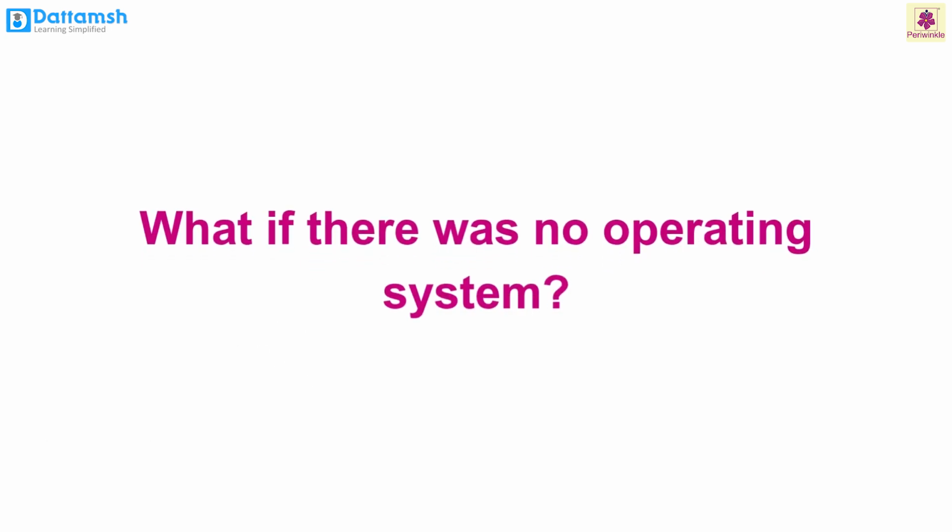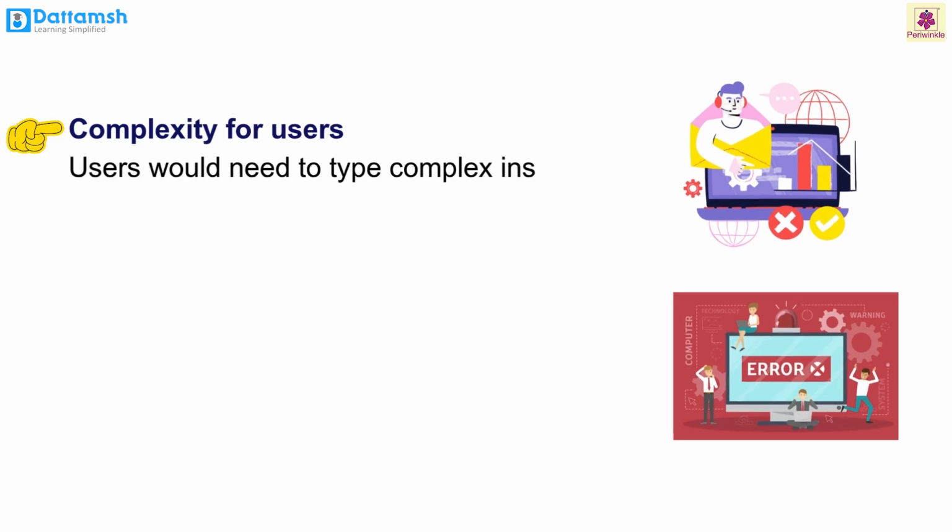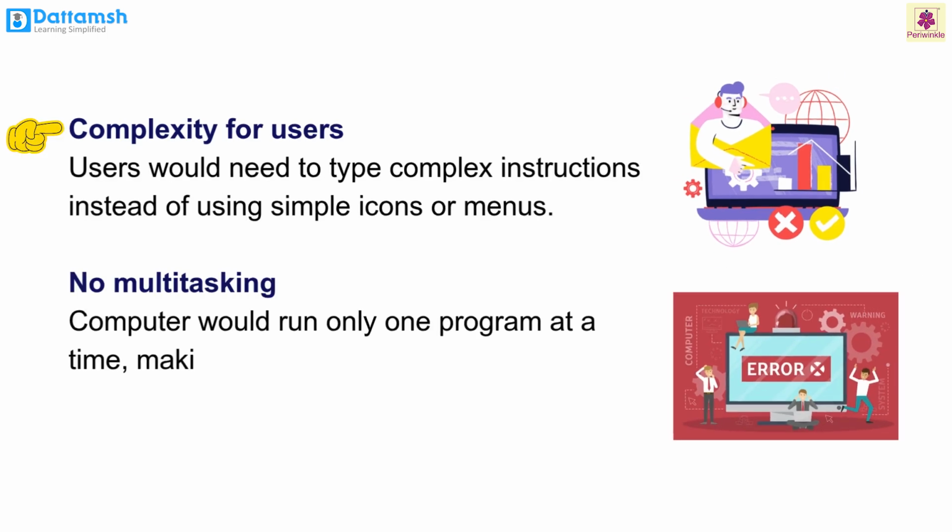Ever wondered what if there was no operating system? Then what would happen? Let's find out. Complexity for users. Users would need to type complex instructions instead of using simple icons or menus. No multitasking. Computers would run only one program at a time, making it less efficient.